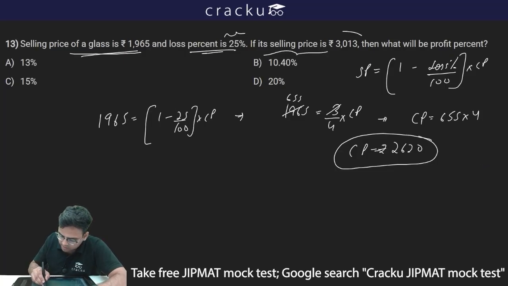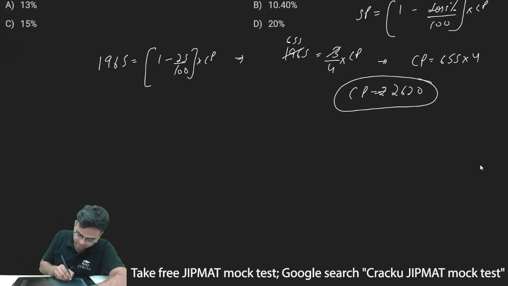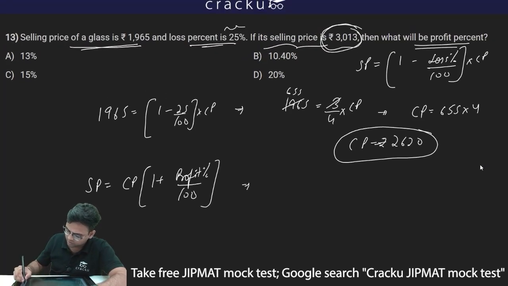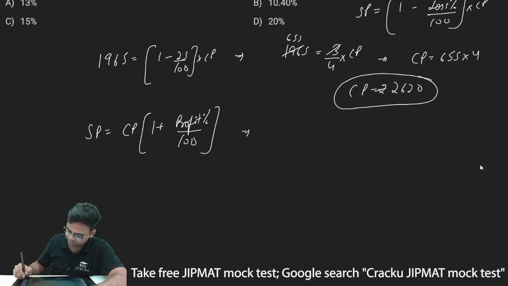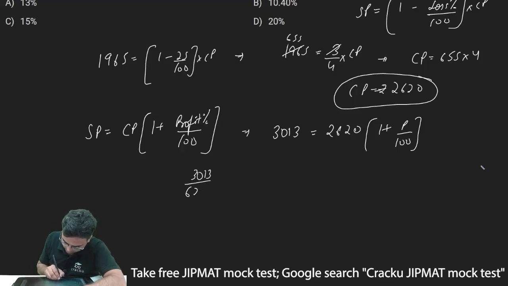If its selling price is rupees 3013, then what will be the profit percent? So if selling price is 3013, again I'll use the same formula, which is selling price is equal to cost price into 1 plus profit percentage by 100. Now my new selling price is 3013 and my cost price is 2620. So 3013 equals 2620 into 1 plus P divided by 100. Let's say P is the profit percentage. Now this will become 3013 divided by 2620 is equal to 1 plus P by 100.